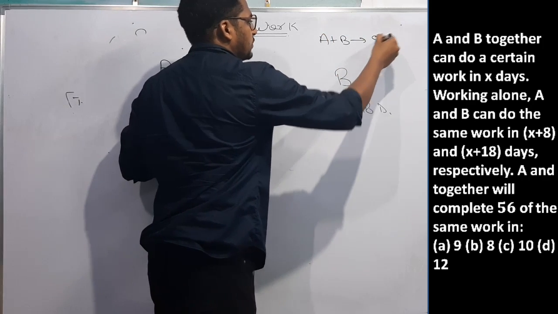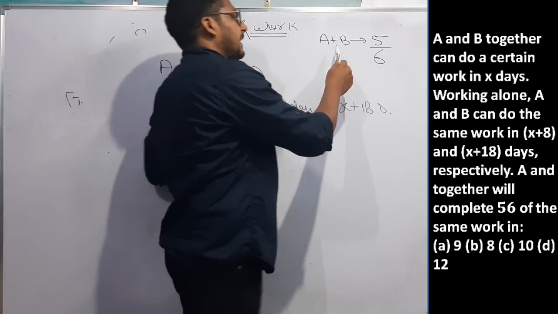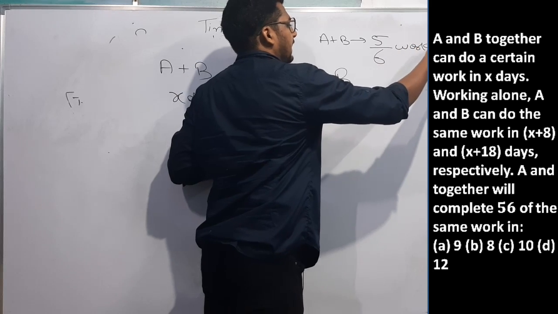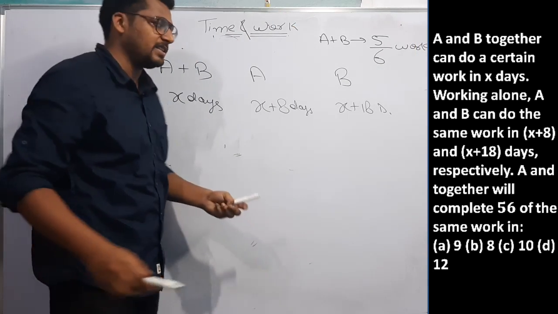There is a correction in the question. It is not 56, it is 5 by 6. A plus B will do the 5 by 6 of work in how many days? This is the question. It is not 56, it is 5 by 6.